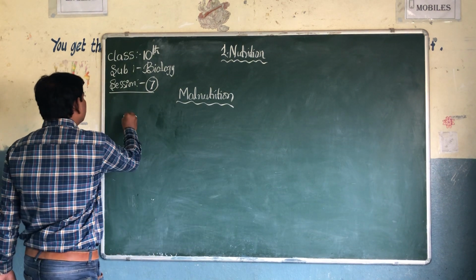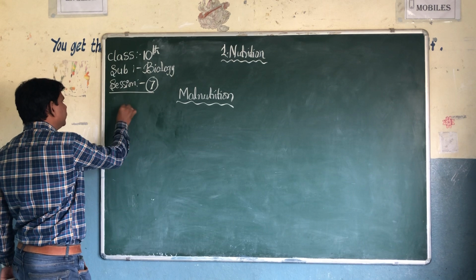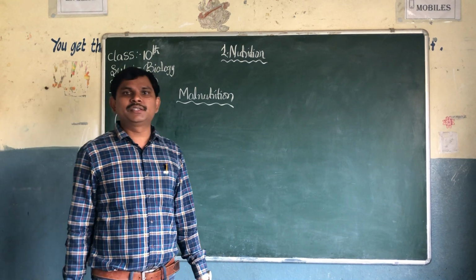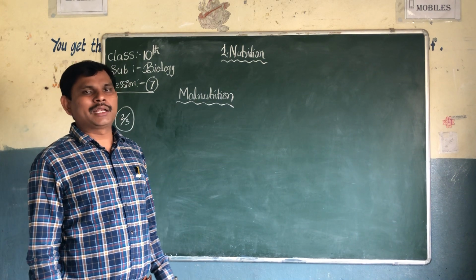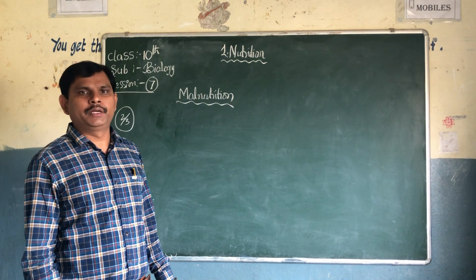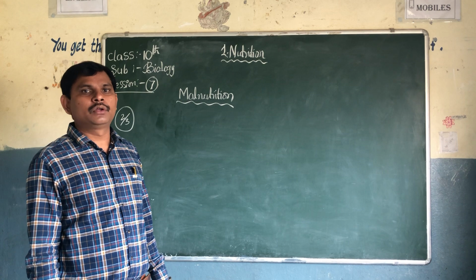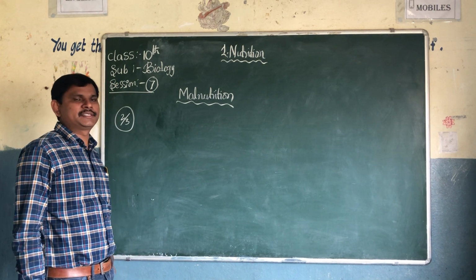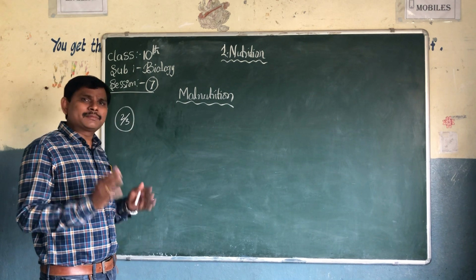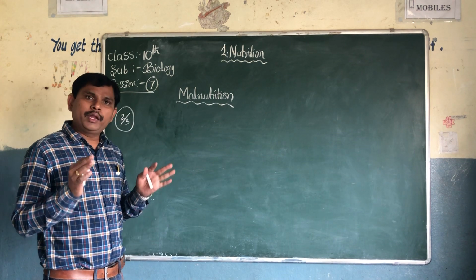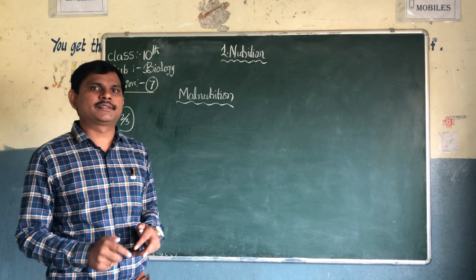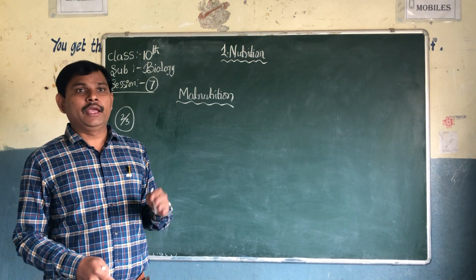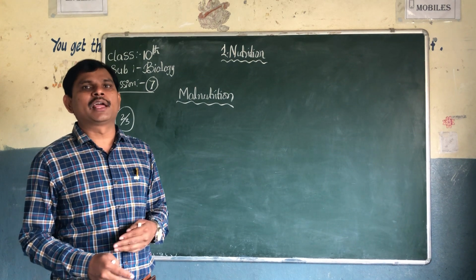Around two-thirds of the world population is suffering with these malnutrition diseases because they are not taking a balanced diet. What is malnutrition? How many types of malnutrition are there? How is malnutrition affecting children's health?